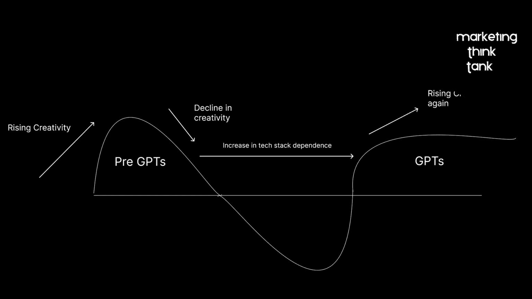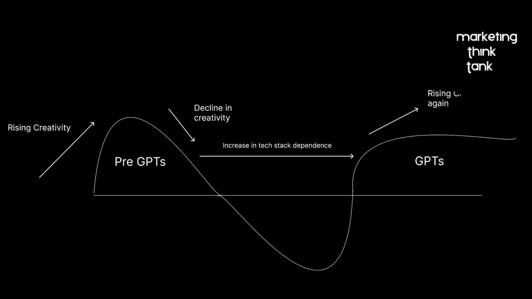But that changed after OpenAI launched and these interesting bots and chatbots have come up, where I feel that we are going towards the creative direction where we started off being creative, then it became overwhelmed with technology and only tech things happened, and there was only marketing tech stack and all these tools that came in. Very soon, with all this power that you have in hand and with tools like ChatGPT, you can get creative once again. So I definitely see a sine curve in what is happening in the marketing world today.